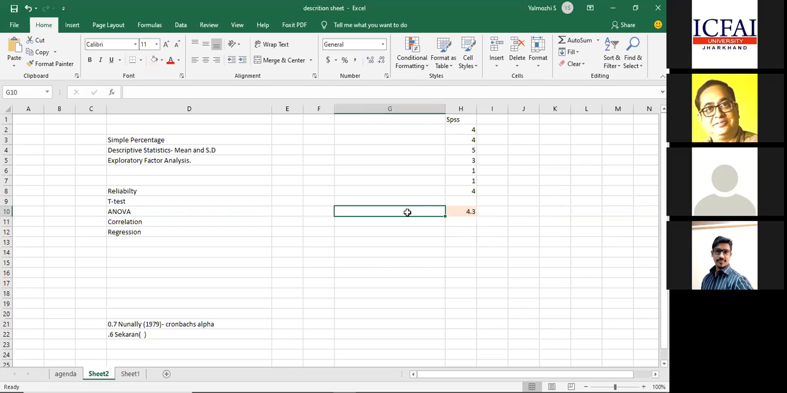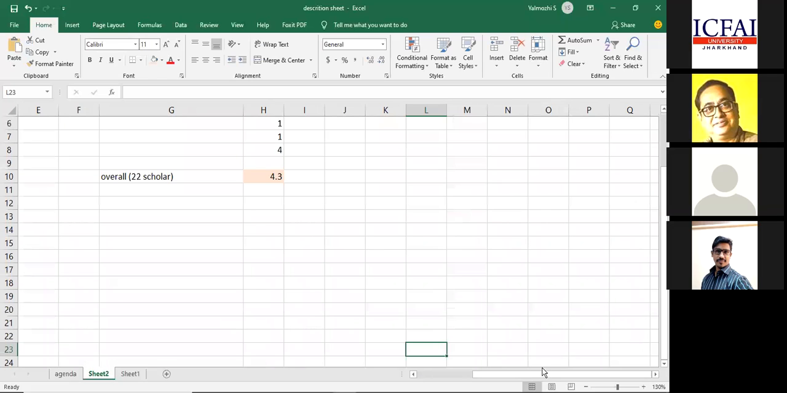This is the overall response of the participants. How many participants are there? A total of 22 scholars. So the overall 22 scholars have given me a score of 4.3. Can you see my Excel sheet, sir? Everyone, madam, can you see my Excel sheet? Yes, yes. Right. Yes, sir. Overall, the 22 scholars who are attending the session for the past 3 days, together the score is 4.3.